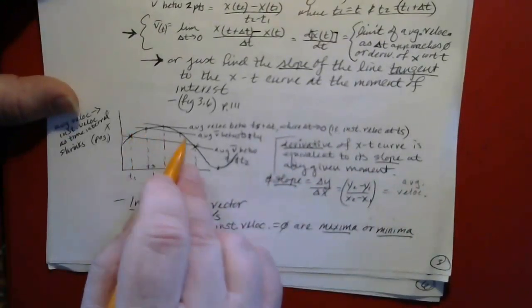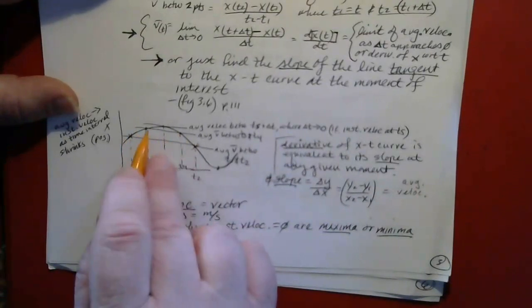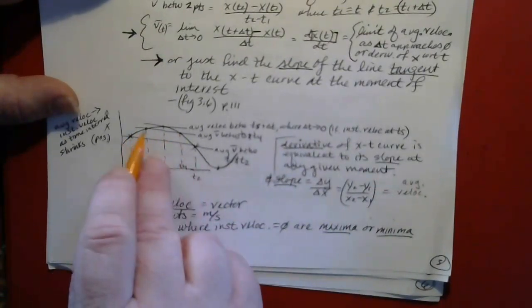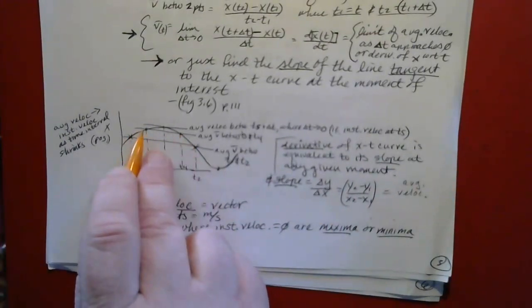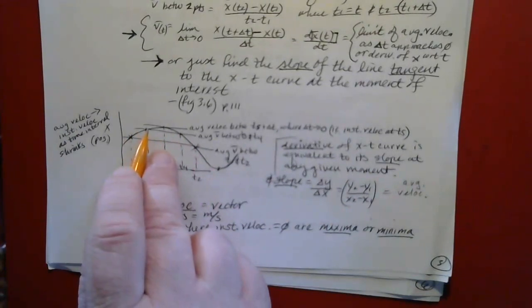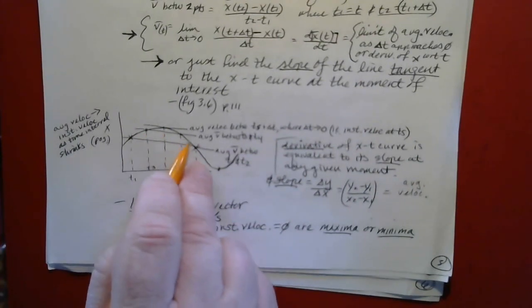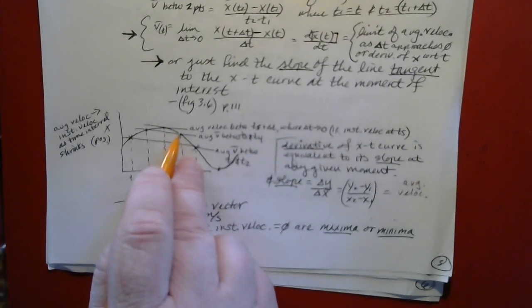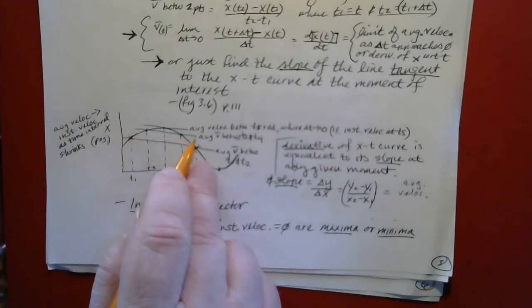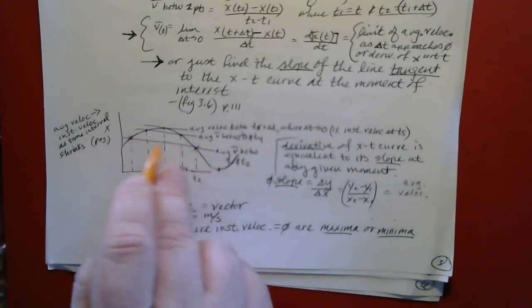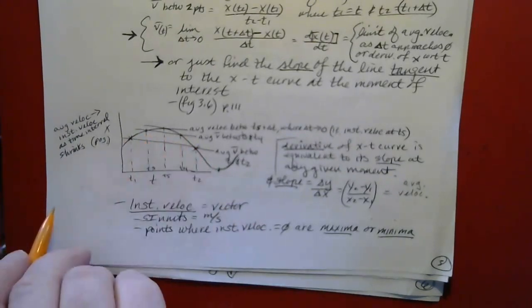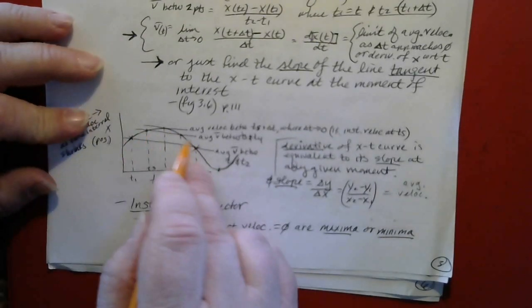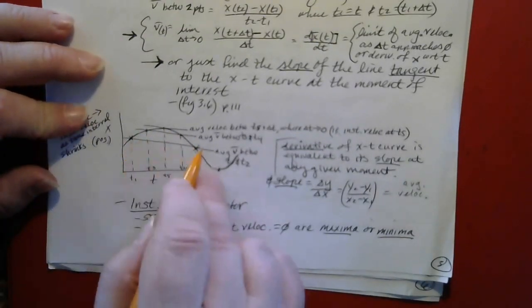You can do the same for any 2 other points, and say you could do it for time 3 to time 4, and you can find the average velocity between time 3 and time 4 by, again, finding where time 3 falls on the data line for position versus time, and where time 4 falls on the data line for position versus time. Draw a line between those 2 points and find the slope of that. And that will give you the average velocity between time 3 and time 4. Notice that time 3 and time 4 are closer together than time 1 and time 2 were.